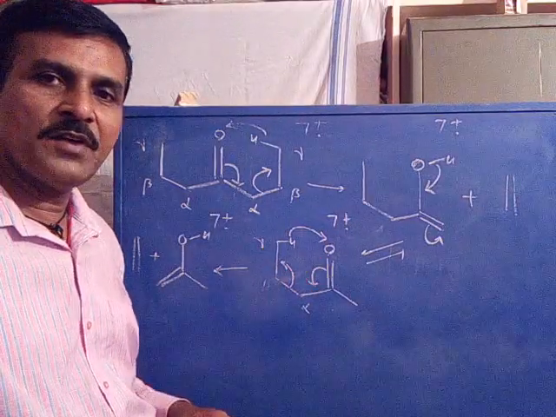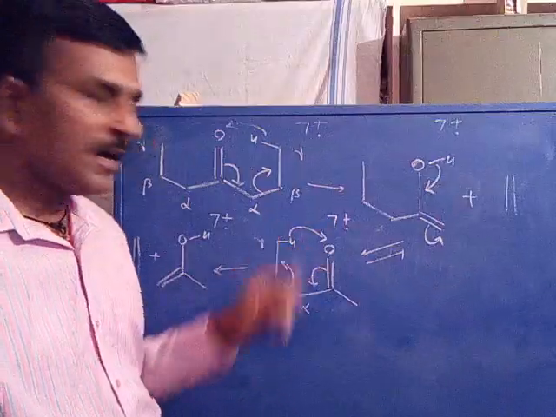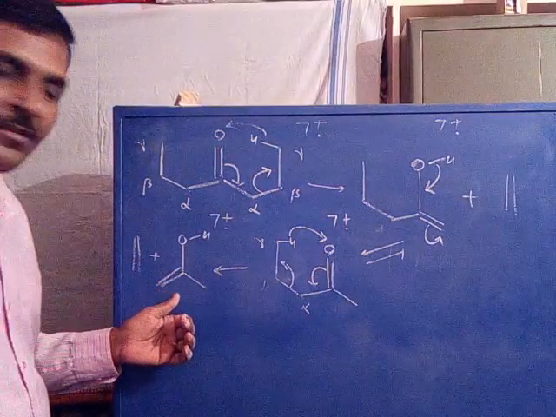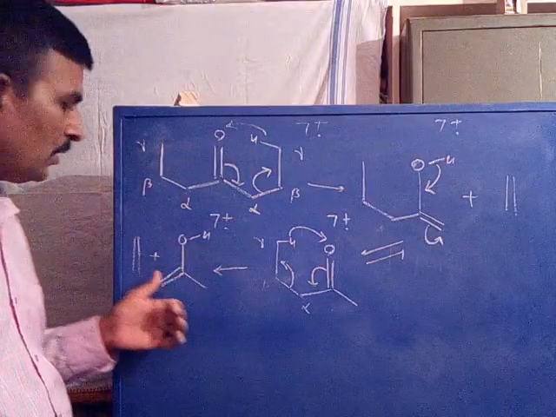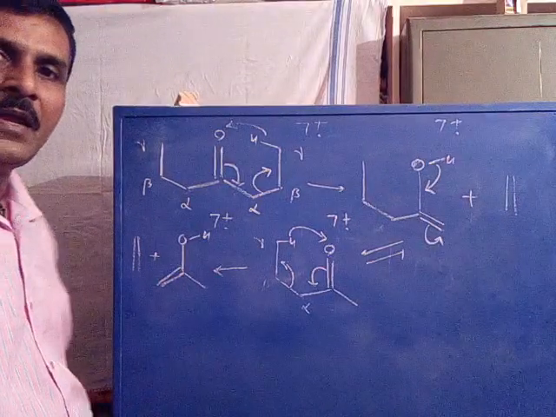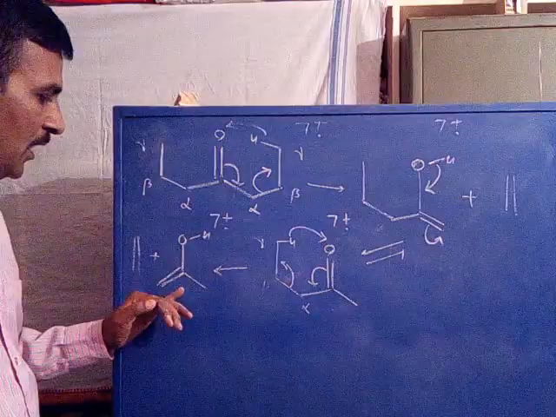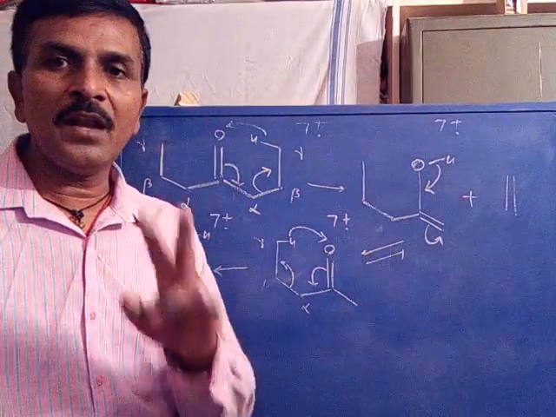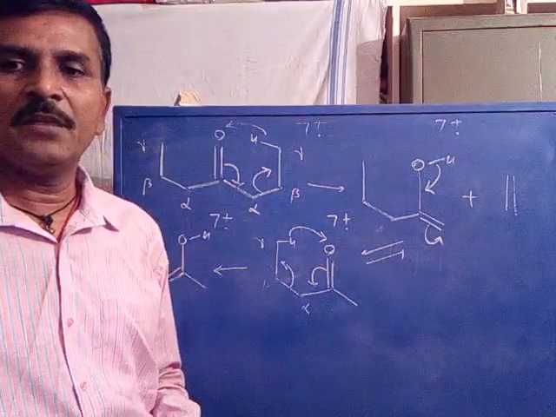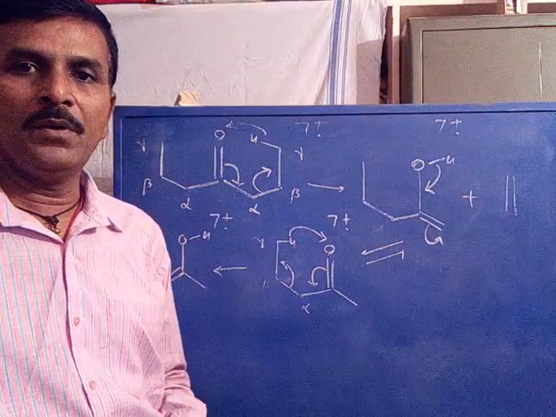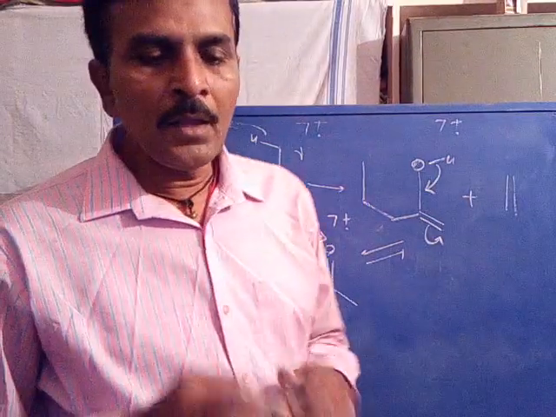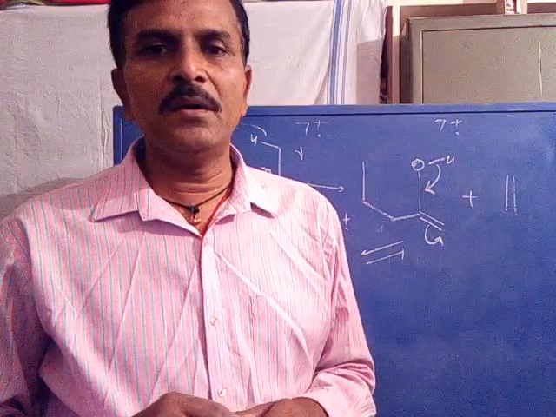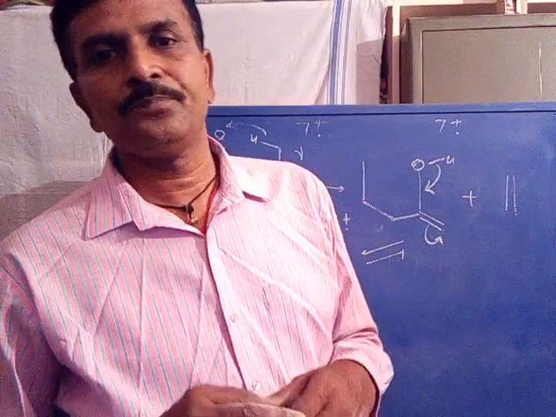Again there is a possibility, because it consists of C double bond O and also of gamma hydrogen. Therefore, gamma hydrogen gets transferred once again. Finally, it gives acetone. This is the enolic form of acetone, an ion radical, and ethylene is eliminated as a neutral. So, do you observe? There are two McLafferty rearrangements in this example. With this, McLafferty rearrangement with different types of examples is discussed here.